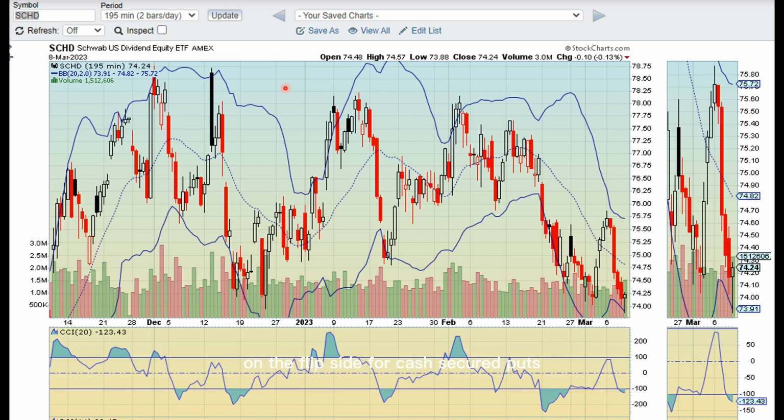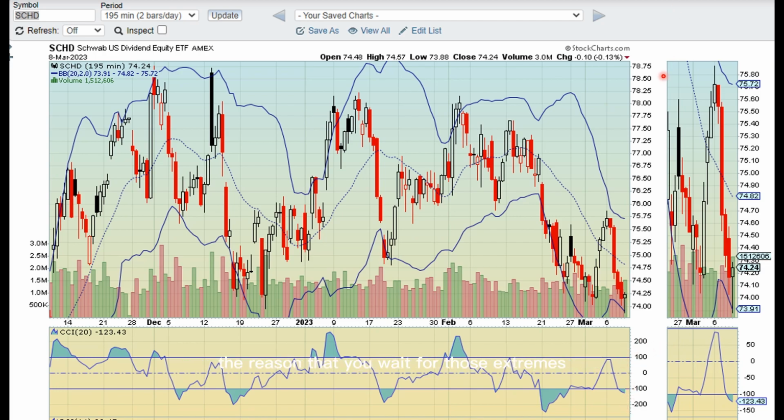On the flip side, for cash secured puts, you want to wait until the price is hitting the lower Bollinger Band and it's considered oversold. So on the Commodity Channel Index, oversold is down below the line. I'd wait until a day like this or a day like yesterday. We're getting down to the lower Bollinger Band and it's oversold.